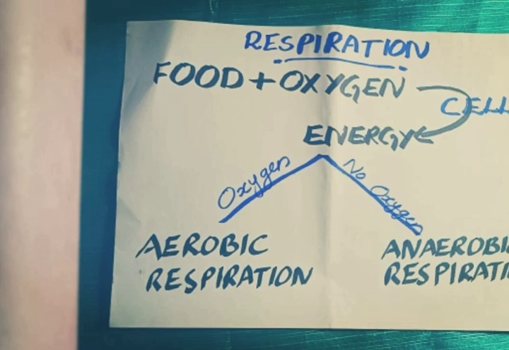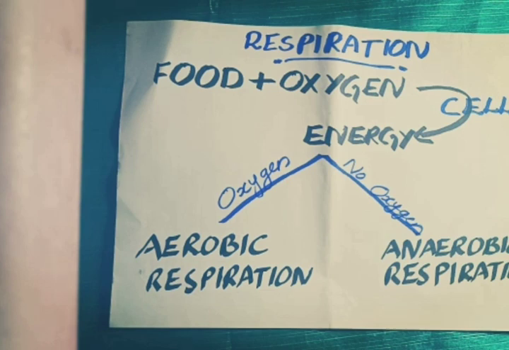The formation of energy from food items with the presence of oxygen which takes place in cells is called cellular respiration. So, in living organisms' bodies we can see cellular respiration. What's the use of cellular respiration? To produce energy. The use of cellular respiration is production of energy in the body.